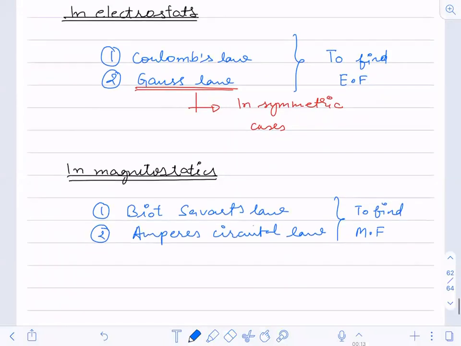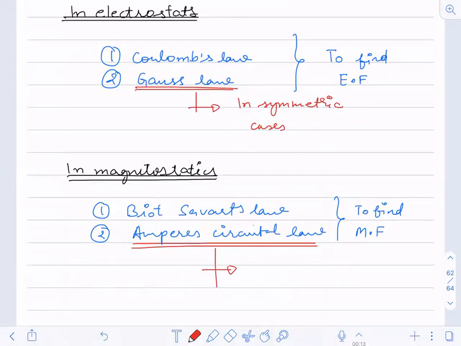But if I ask you where you can use Ampere's law, it is the same as Gauss law. In symmetric cases, we will be using this. In symmetric cases, we are going to use Gauss law and Ampere's circuital law.